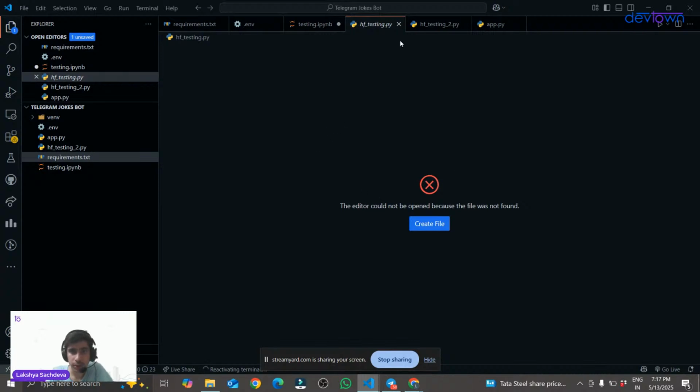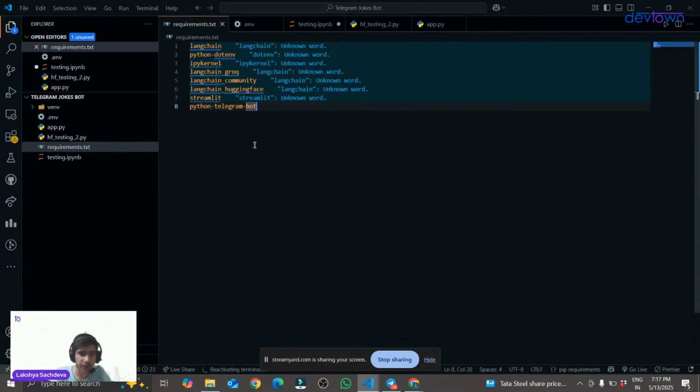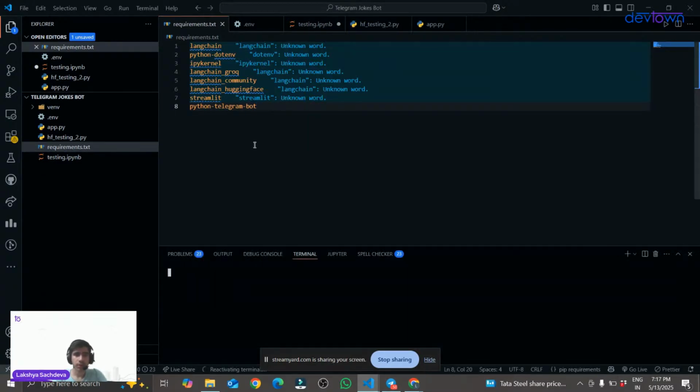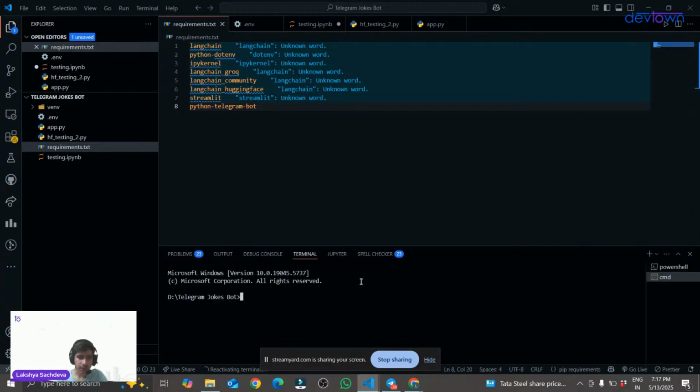Not open because file was not found. We leave this. So yes, I will quickly save my file, and I will go to my terminal. I will open my command prompt. First of all, this is very much important: always activate your environment.